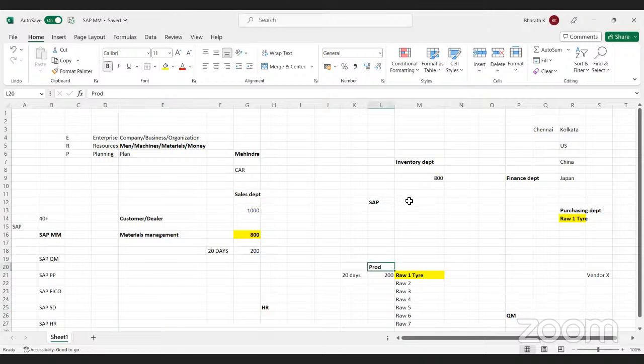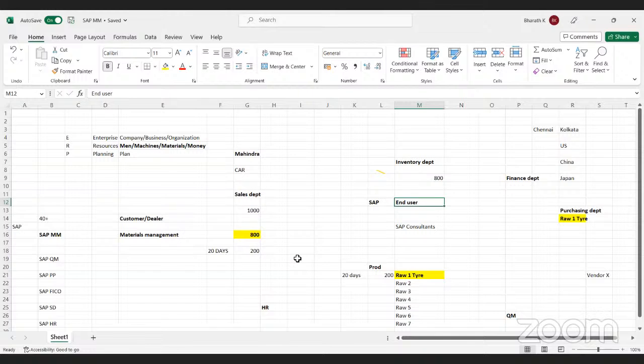Now, in SAP there are two categories of users, two categories of people who will log into SAP. Here we can see the end users. One is the end user, the other is the SAP consultant. Who are the end users? End users are nothing but employees in your company, like sales employees, inventory employees, finance employees, and purchasing employees. All these employees will start using SAP software to run all the business transactions in your business.